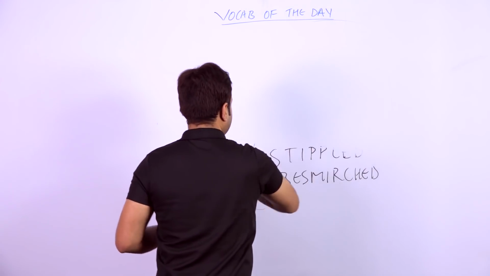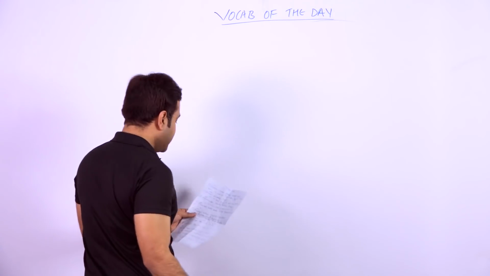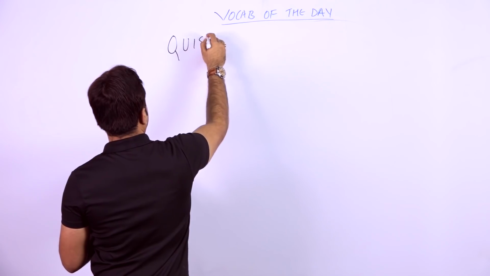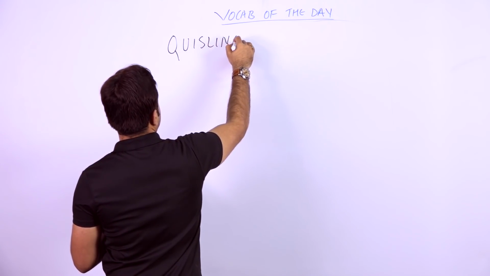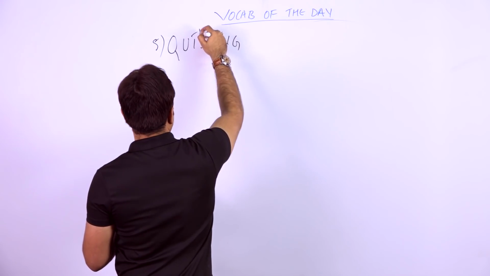The next word that we have to discuss is a nice word once again. The word is quisling. Quisling. Fine. This word is a noun.